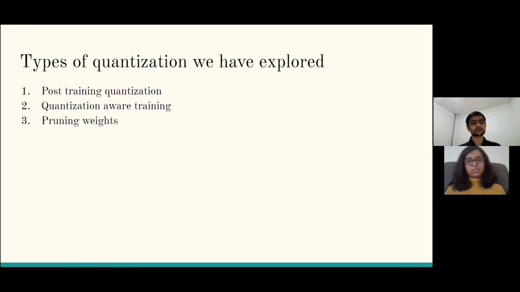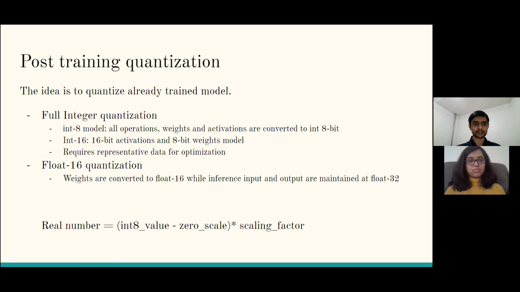We explored three types of quantization in this project. One is post-training quantization, one is quantization aware training, and the other is pruning weights. So let's take a look at post-training quantization. The idea here is we quantize an already trained model. For example, we can take a pre-trained ResNet50 and quantize it, which would reduce the storage capacity by almost 3 to 4 times, which can then help to improve the inference time as well.